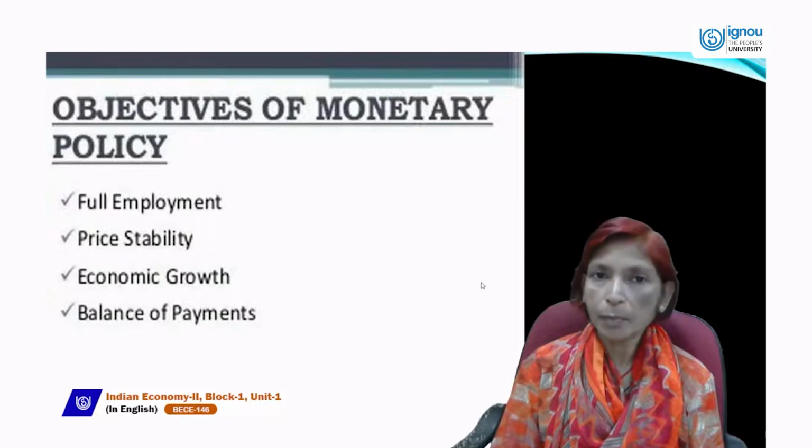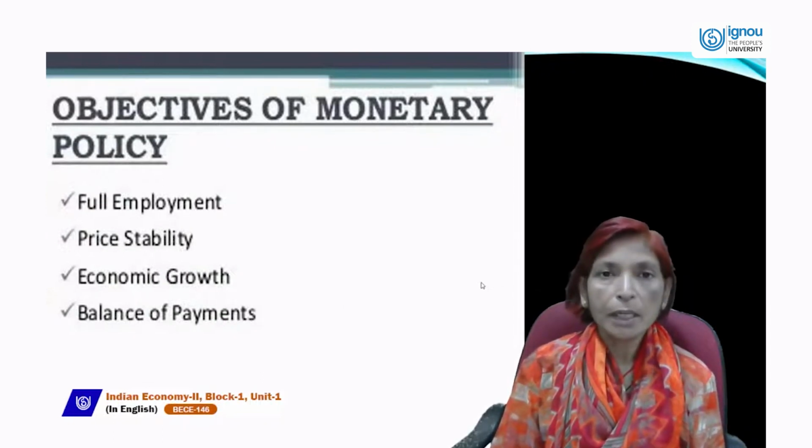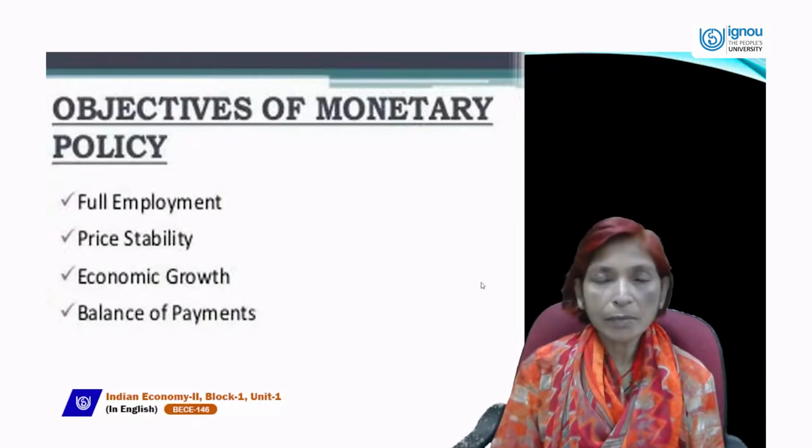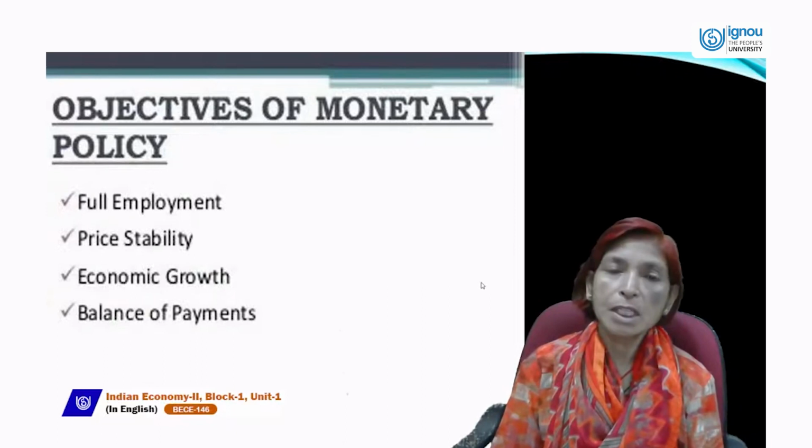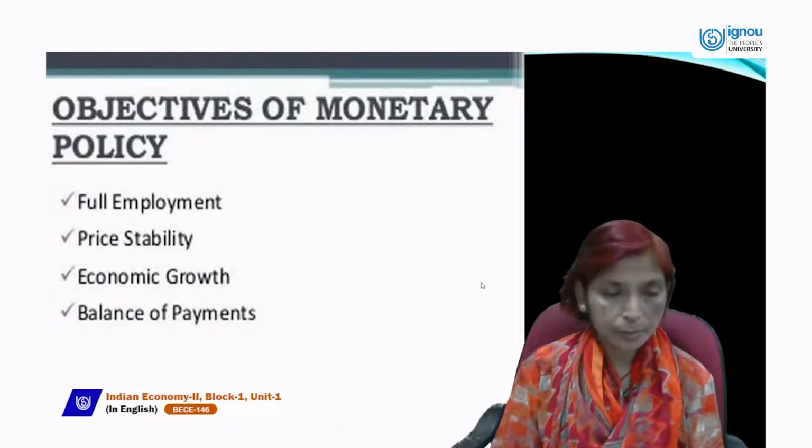Economic growth is a process in which national income and per capita income rise continuously. This target can be achieved if RBI decreases the rate of interest on investment, then investment will increase, production will increase, employment will increase, and income will increase. If income increases, the standard of living of the country's people will also increase, and we can achieve higher economic growth.